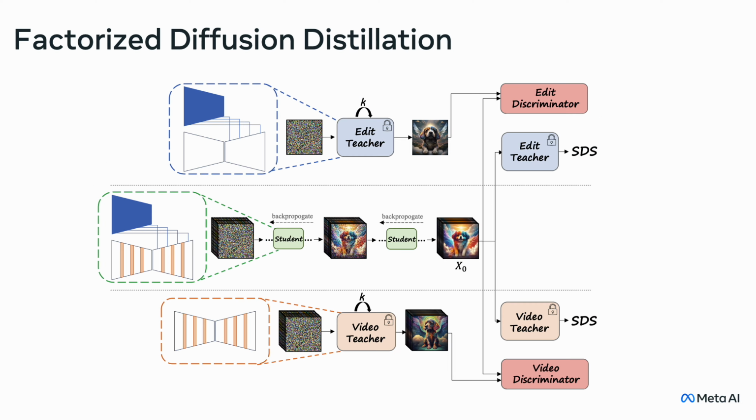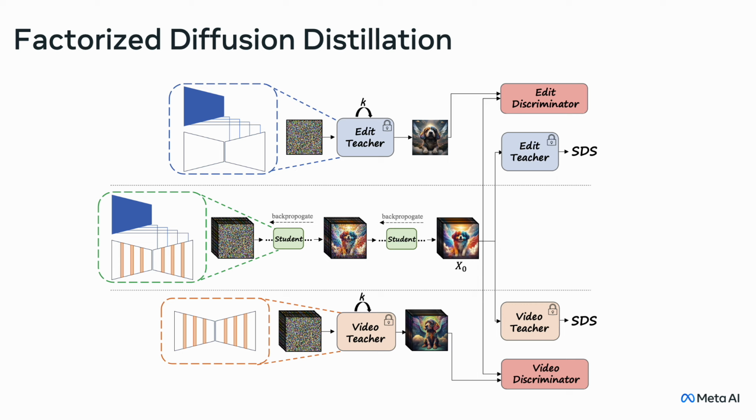We propose Factorized Diffusion Distillation, an unsupervised alignment procedure. In the middle row, we can see the student, initialized by the text-to-image model with both adapters attached. This student generates a video from complete noise by performing multiple diffusion steps. During training, this output goes into two SDS distillation losses, one for the image editing teacher and the other for the video generation teacher. Additionally, we add a discriminator for each teacher, where the fake samples are given by the student and the real samples are generated by the actual teachers.